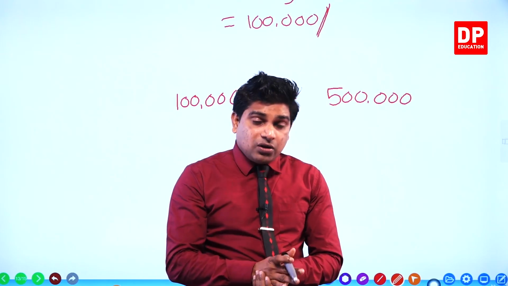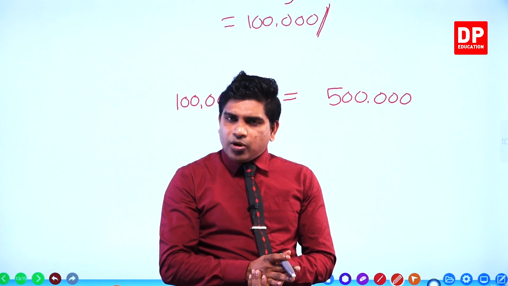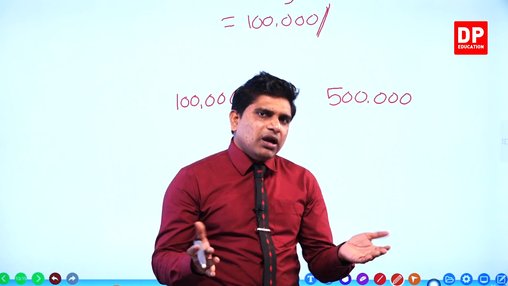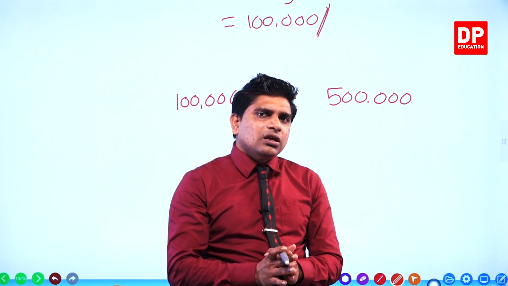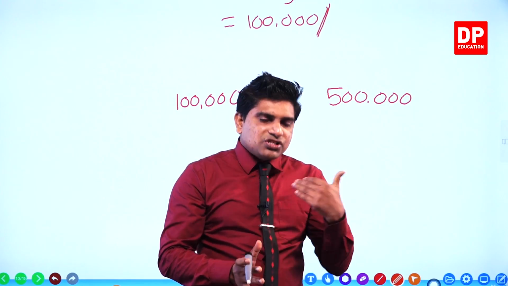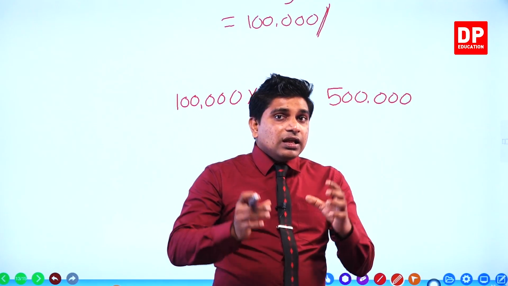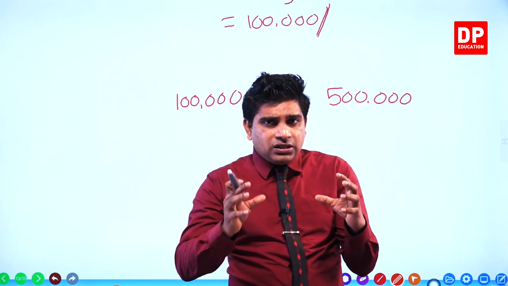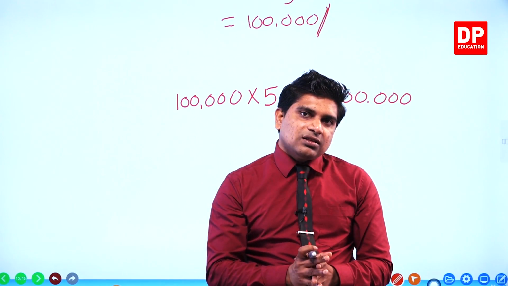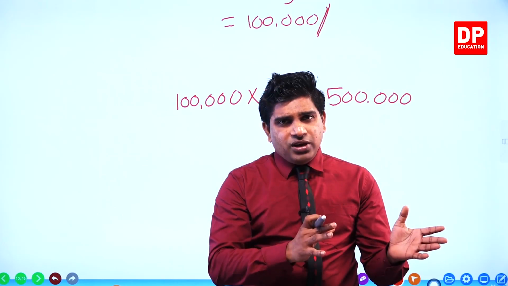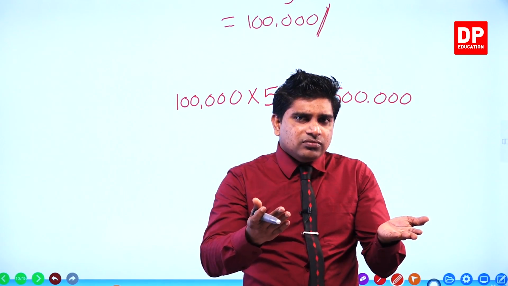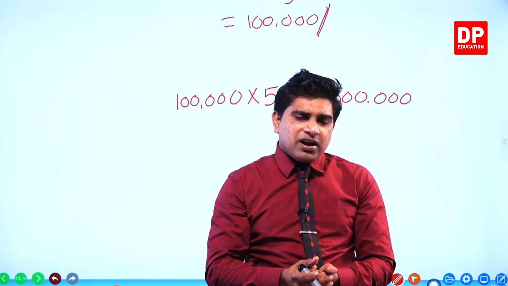Actually, how much is the cost of the property? 800,000. But we depreciated only 500,000 rupees. Why? What is given in the question? 300,000 worth of residual value is there. Scrap value is there. Scrap value means, at the end of the lifetime, the market value of the remaining parts.